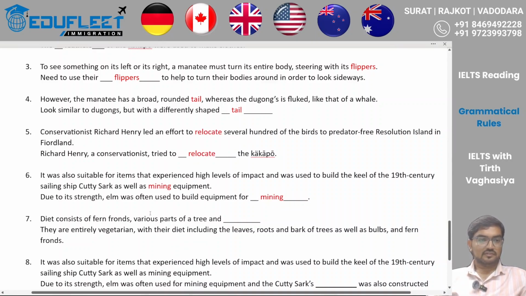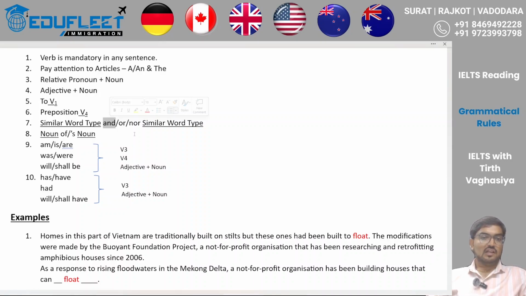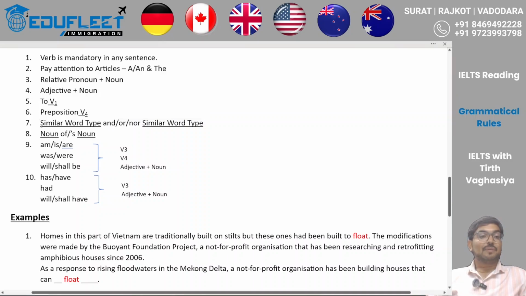Right? Let's look at the seventh rule. Now, with conjunctions like and, or, nor, whenever we have a similar sort of conjunction, they usually do two things. First one is combining two lines, and the second is combining two words. Whenever the purpose is to combine two words, you can expect a similar word type.